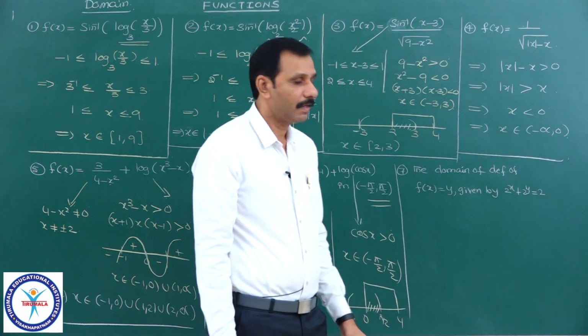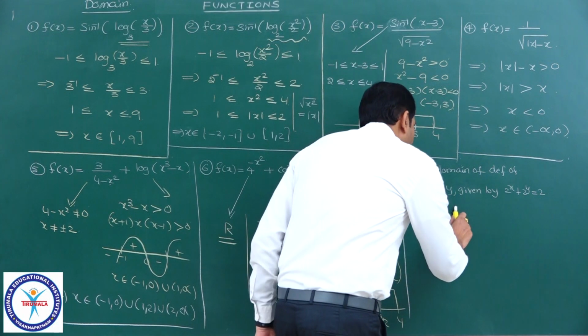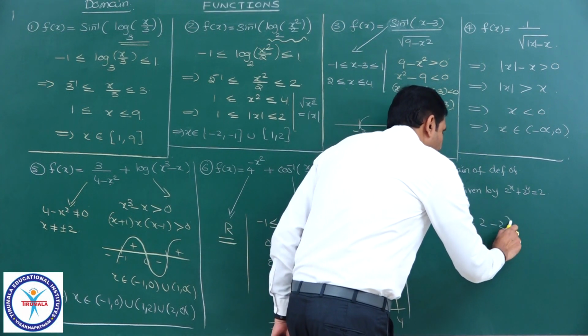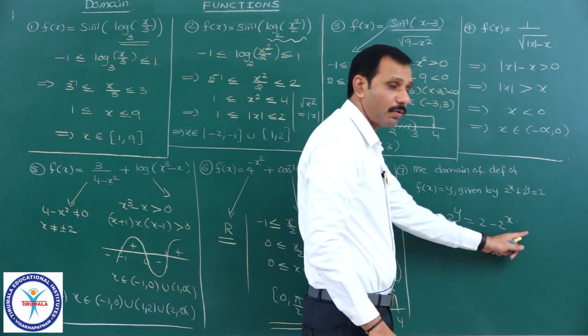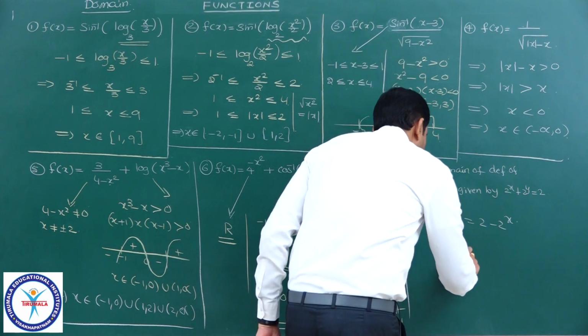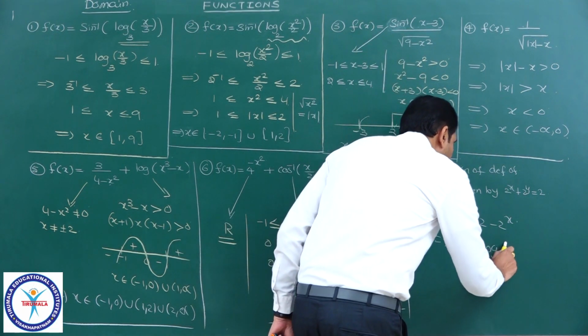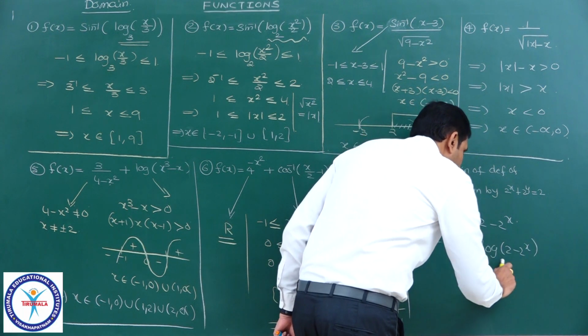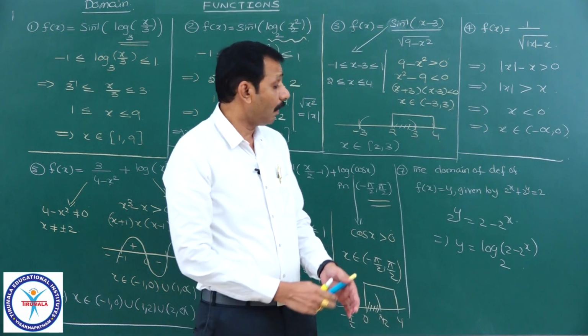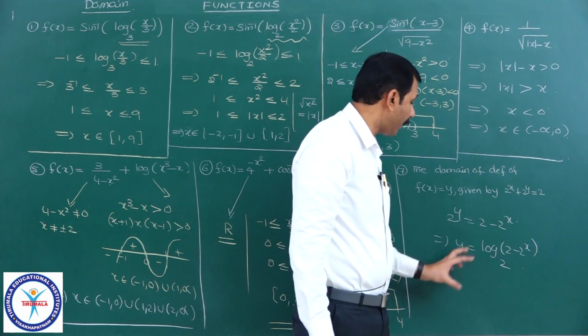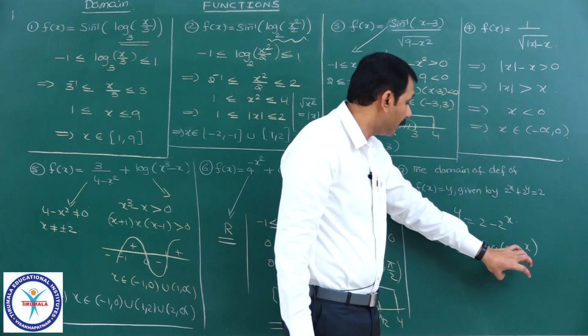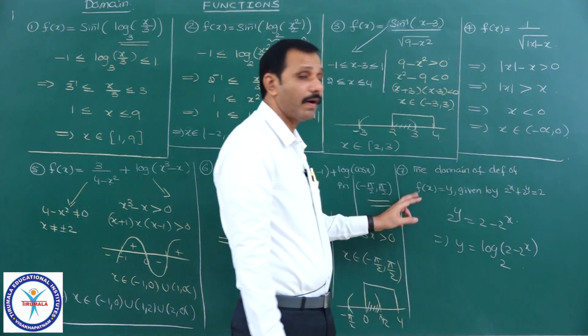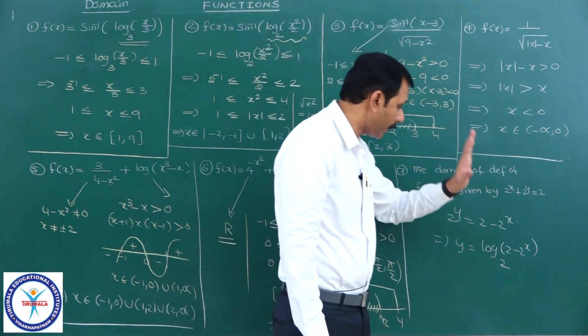So here 2 power y can be written as 2 minus 2 power x, that implies y is equal to log of 2 minus 2 power x to the base 2. Now it is y equal to f of x, expressed in terms of x, therefore it is our y equal to f of x. Now they are asking indirectly the domain of this one.